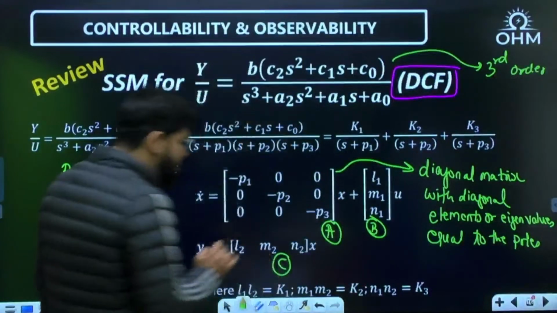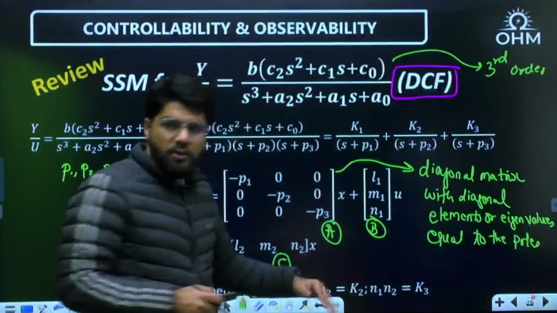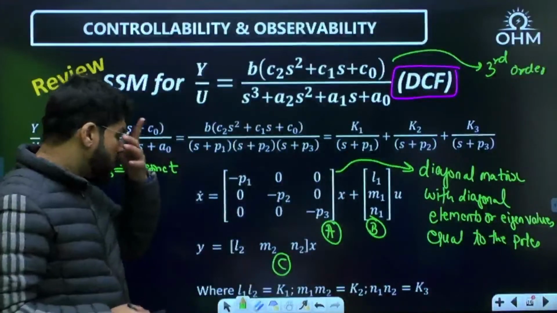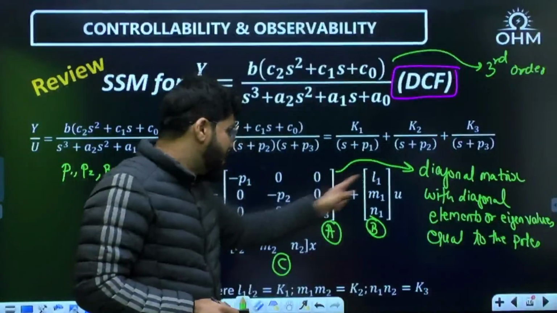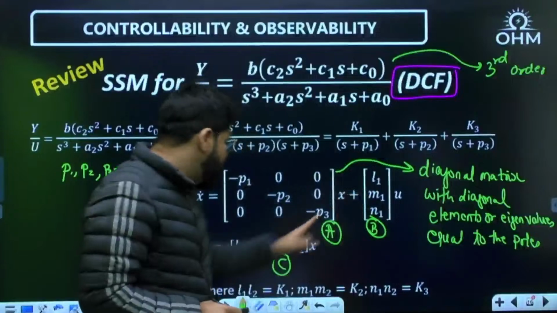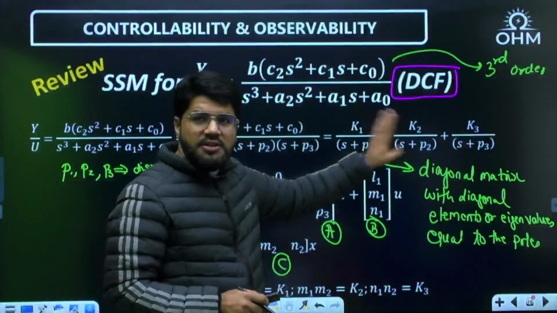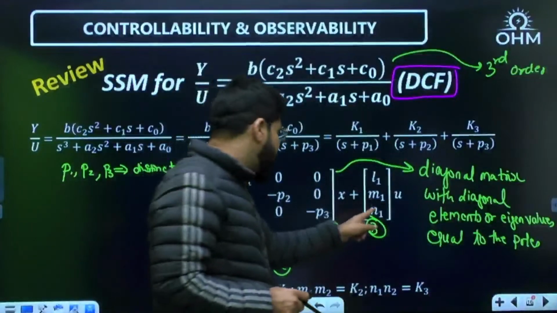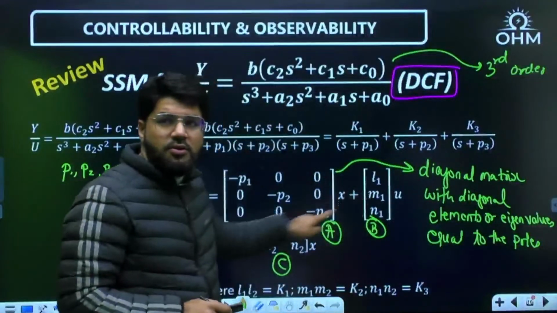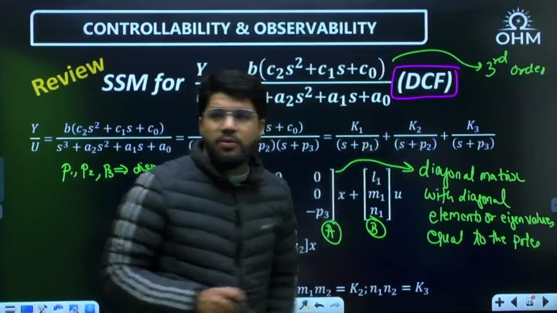Now, what are the B and C matrices? What are these L1, M1, N1 and L2, M2, N2? More with questions I will elaborate. It should be such that L1 into L2 should be K1, the partial fraction coefficient K1. M1 into M2, the product of the second to second term, should be equal to the second partial fraction coefficient K2, and the product N1 into N2, the product of the third to third element of the B and C matrix, should be equal to K3.